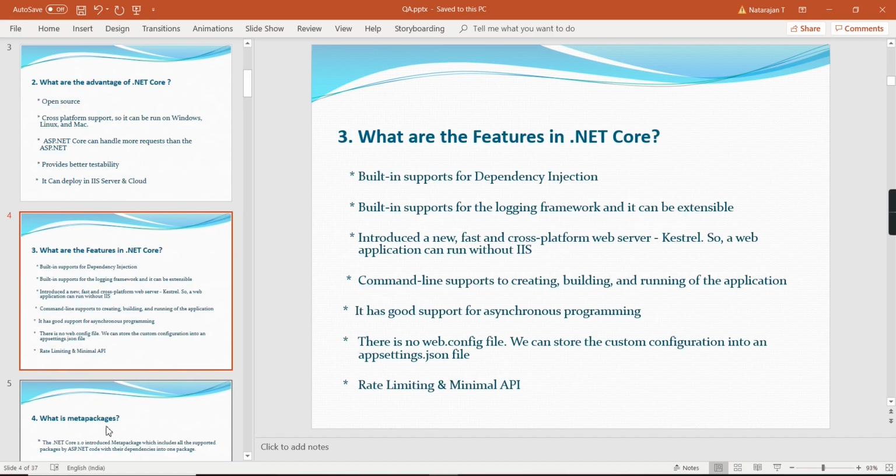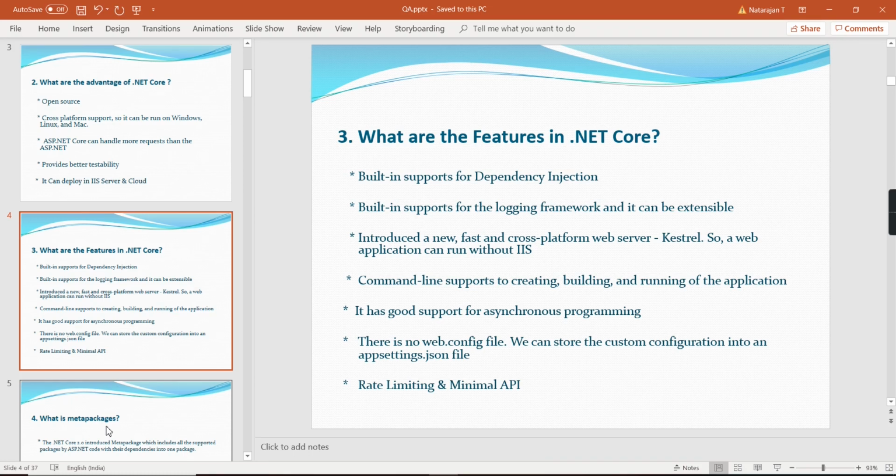Okay. And the third question is, what are the features in .NET Core? So the first features are built-in support for dependency injection, built-in support for the logging framework, and it can be extendable. So in case you want to use some other library for logging, that also we can integrate. It introduces a new fast and cross-platform web server, so a web application can run without IIS, and command line support for creating, building and running the application.